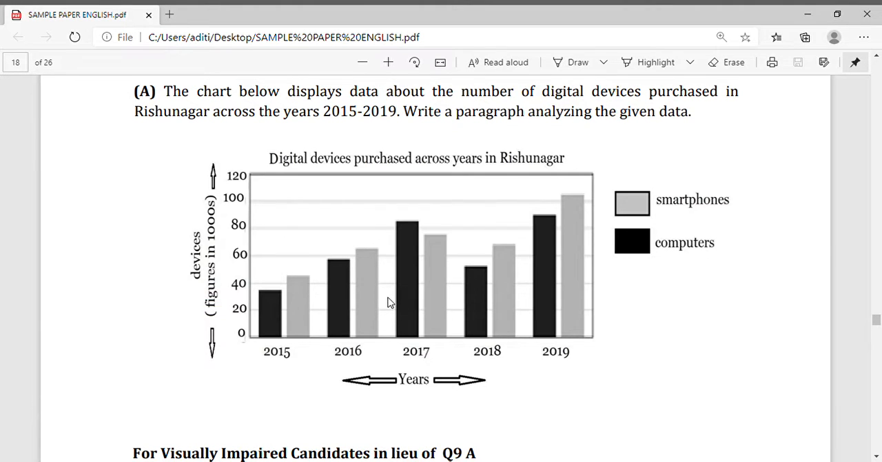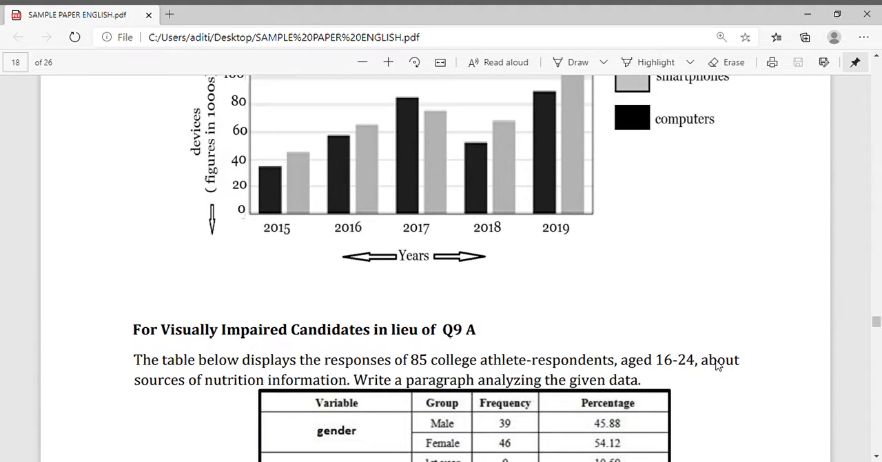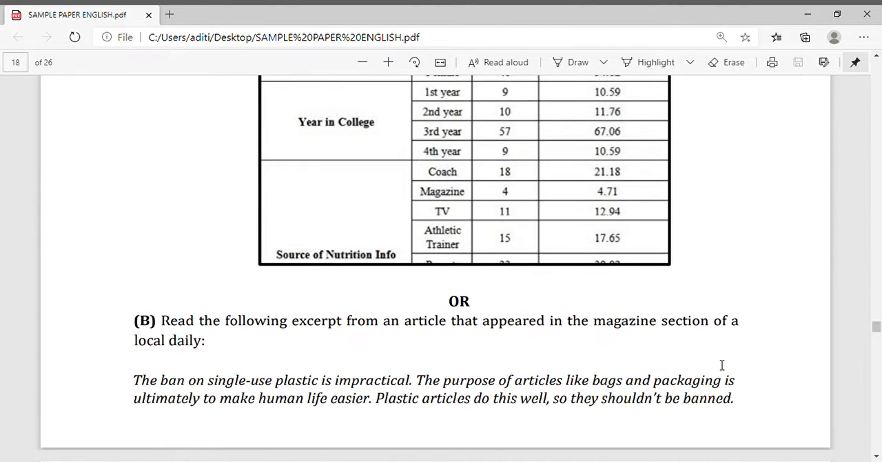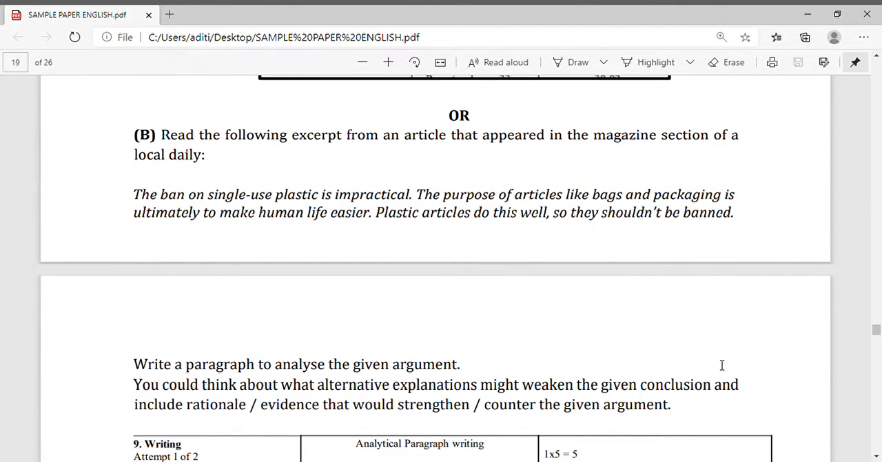This is the data given, and we will compare it and write it. In another video I have given one analytical paragraph, showing how to write an analytical paragraph. Here also I will tell you how to write. See, this data is given.